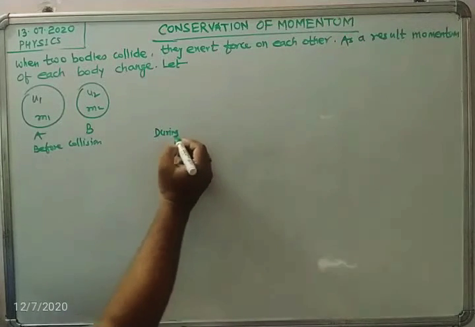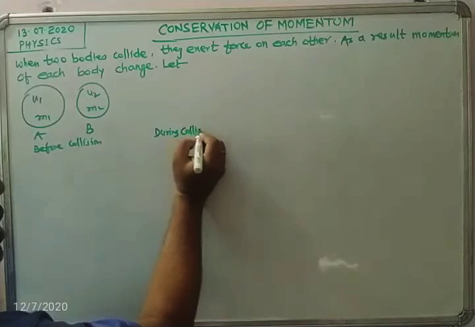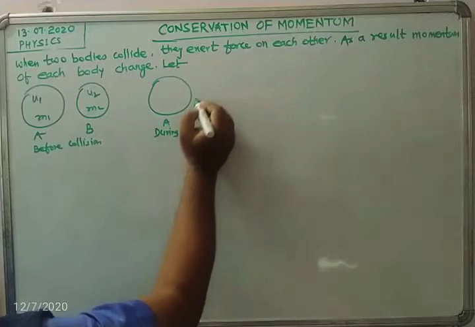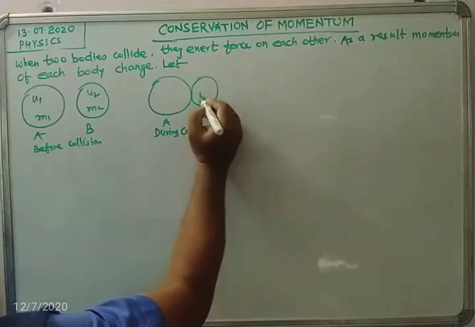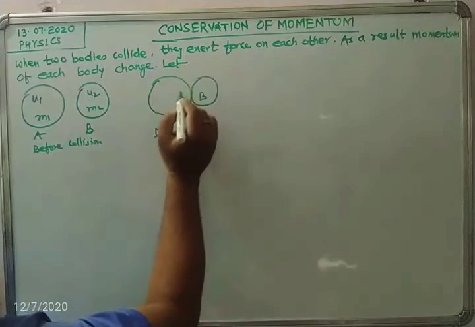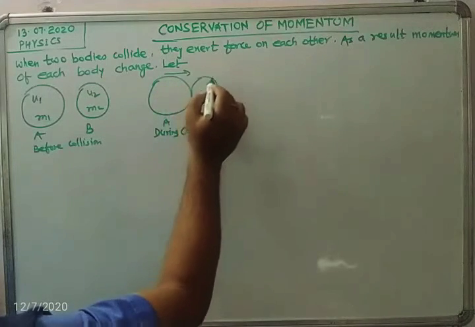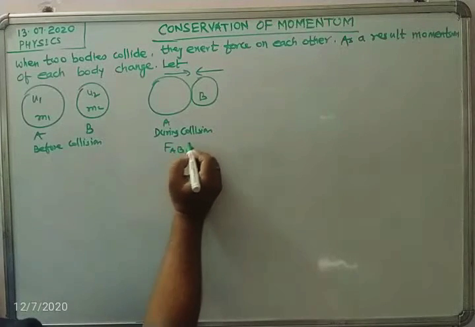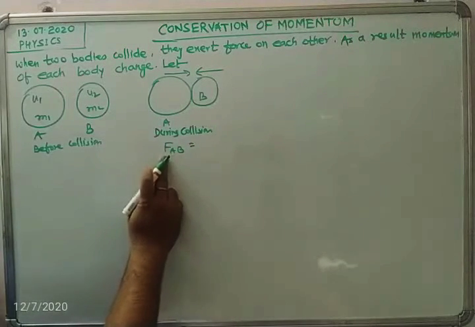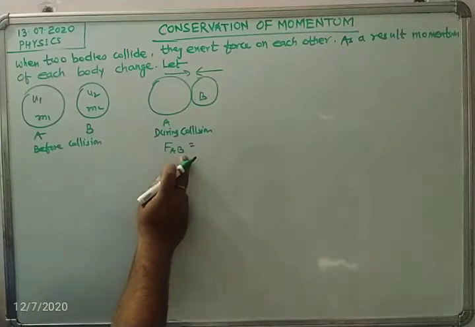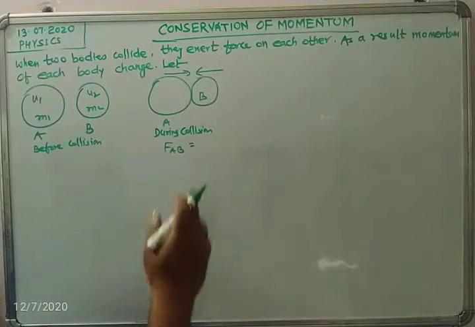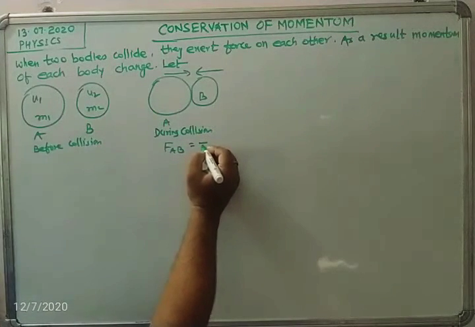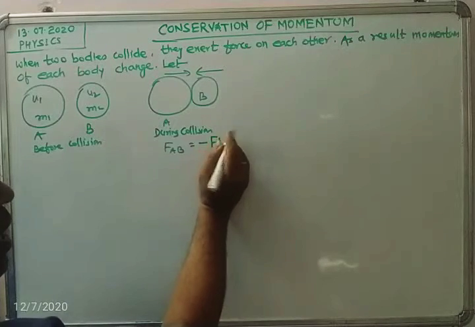They will apply forces on each other. This is body A again, this is body B. The force is applied by A on B and by B on A. That means FAB is the force applied by body A on B, and there is an equal and opposite force, so I am writing minus FBA.